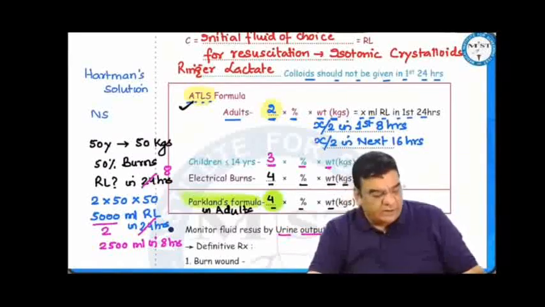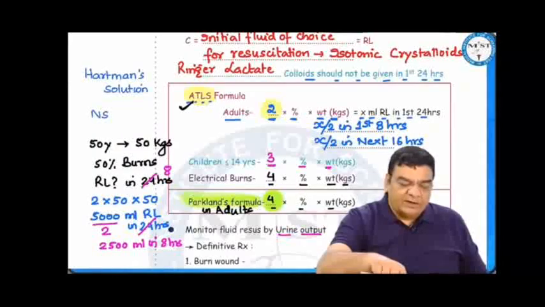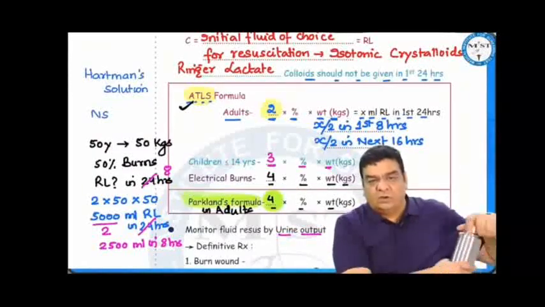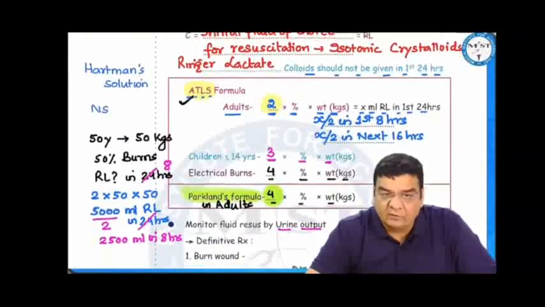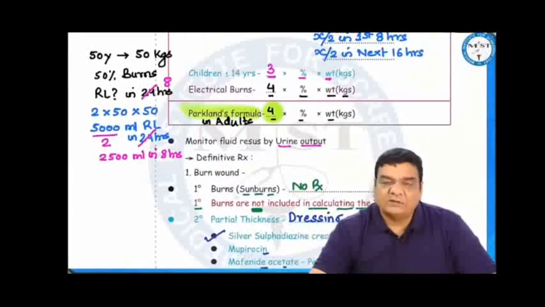Half of this has to be given in first 8 hours and half has to be given in the remaining 16 hours. However, in children, we multiply by a factor of 3 and in electrical burns, we multiply by a factor of 4. The original Parkland formula says 4. So, unless and until in the exams they specify about Parkland, we don't use Parkland, we use ATLS formula, that is Advanced Trauma Life Support Guidelines. Whatever fluid we are giving, whether that is sufficient or not, that can be assessed by urine output.